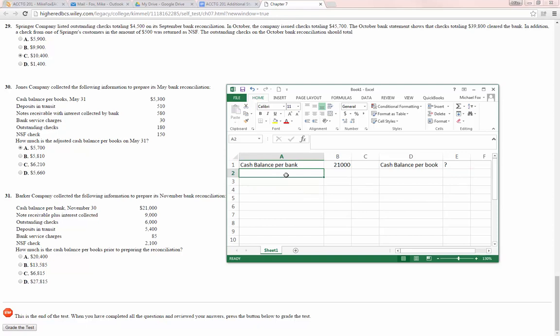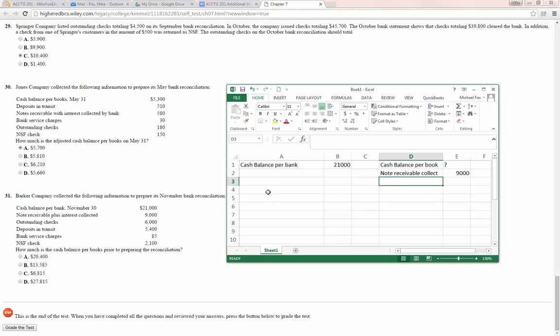So we can say the notes receivable plus interest collected. So that's going to be an adjustment to the book balance. So we're going to call it note receivable collection, which is $9,000. It's a positive adjustment. Again, that means we got our statement and found out they collected on a note for us, which I'm sure we knew they were going to do, but we weren't. You can't ever be sure until you get your statement.